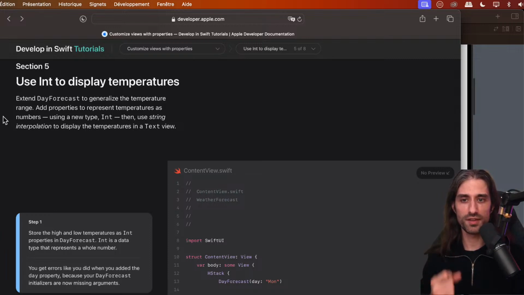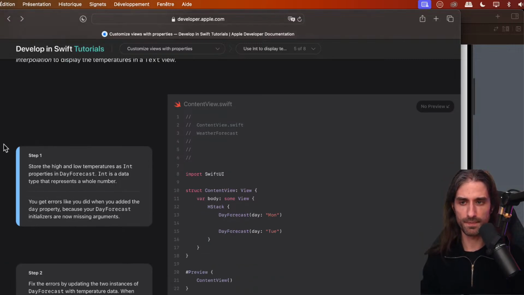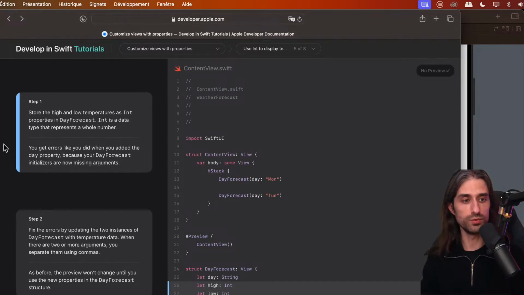We'll add properties to represent temperatures as numbers using a new type, int, which stands for integer. Then use a string interpolation to display the temperature in a text view, because the text view doesn't know how to display an integer directly. This integer needs to be formatted into a string. And there are several ways to format an integer.